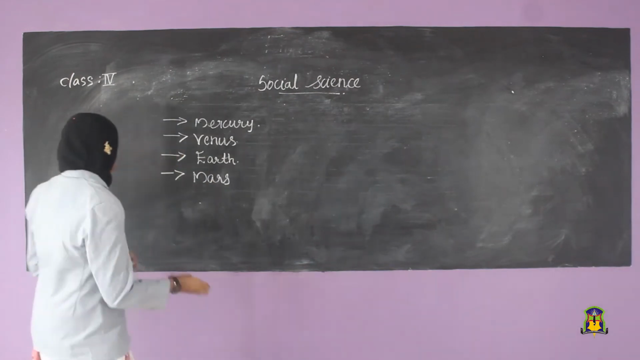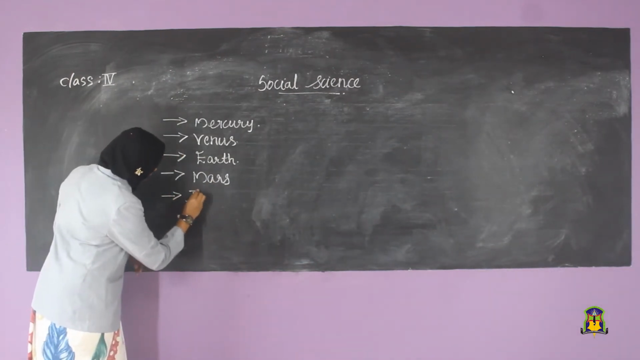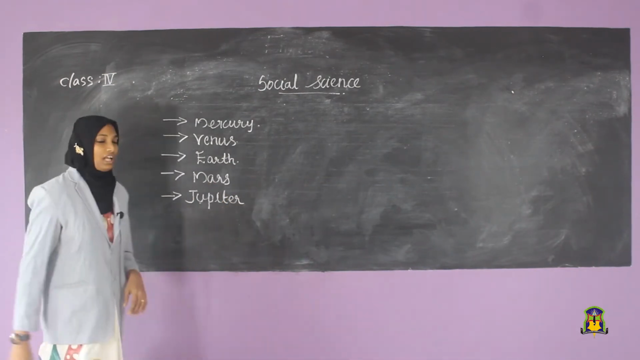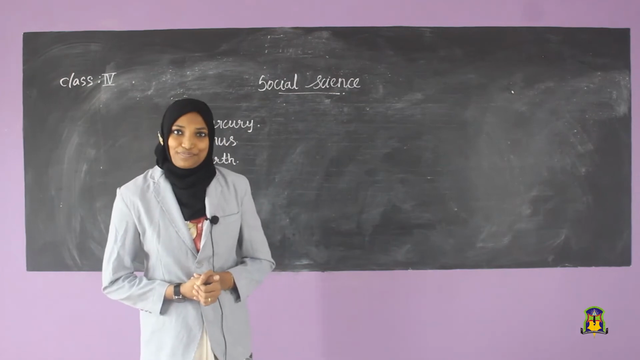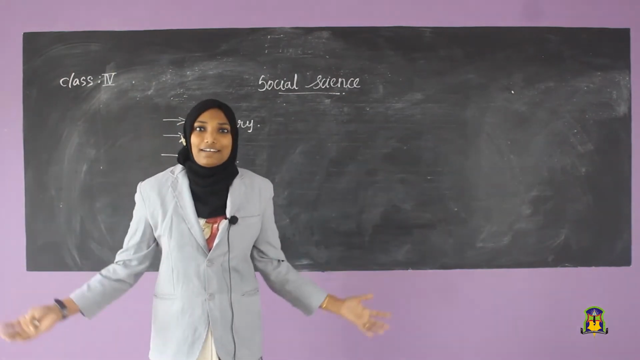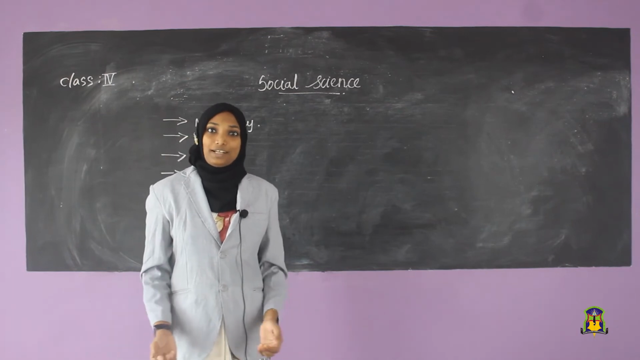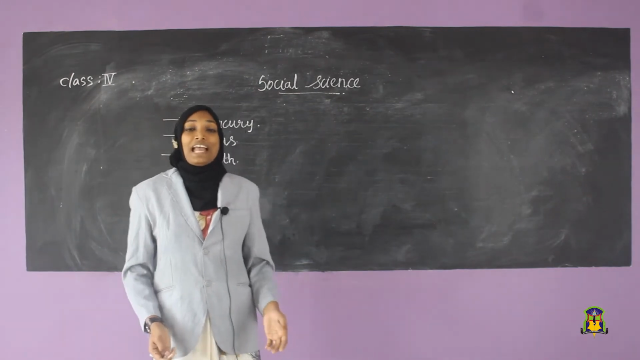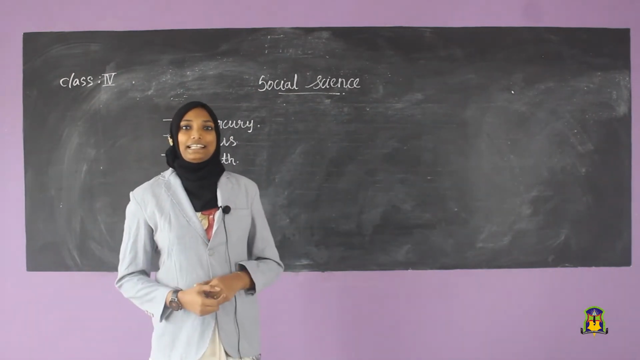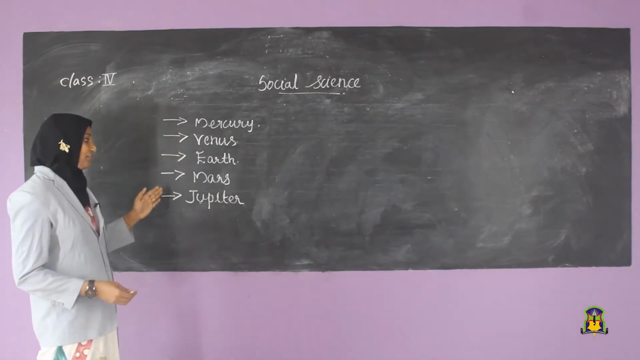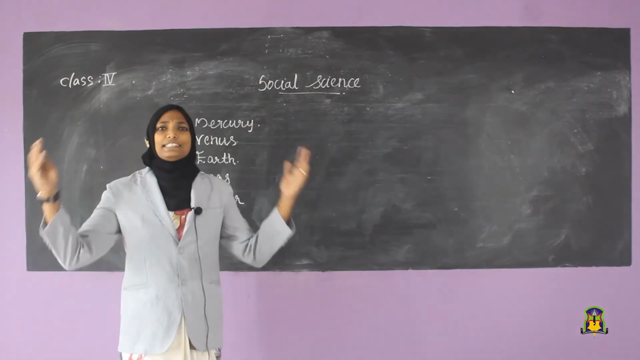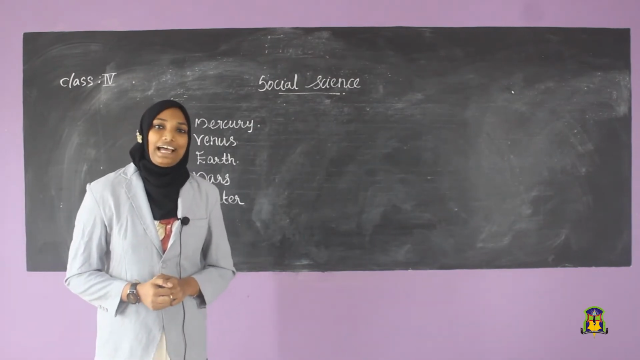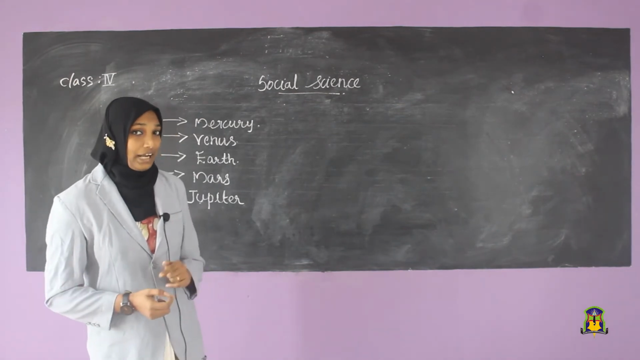The fifth one is Jupiter. What is the speciality of Jupiter? Jupiter is the largest planet in our solar system and it has 66 satellites. So, Jupiter is the fifth one, the largest planet in our solar system, and it has 66 satellites. All of you clear about Jupiter?